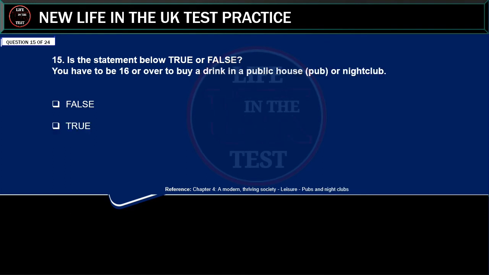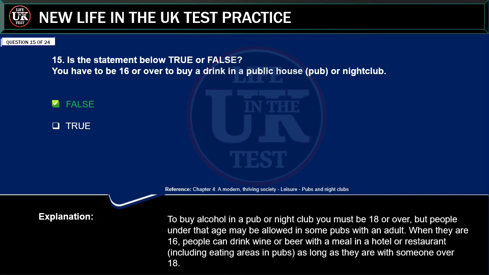Is the statement below true or false? You have to be 16 or over to buy a drink in a public house, pub, or nightclub. False. True. Correct answer: false. Explanation: to buy alcohol in a pub or nightclub you must be 18 or over.